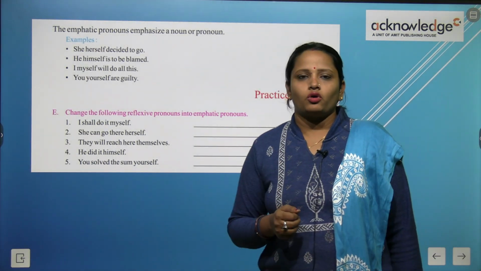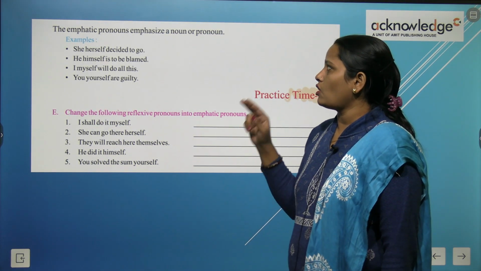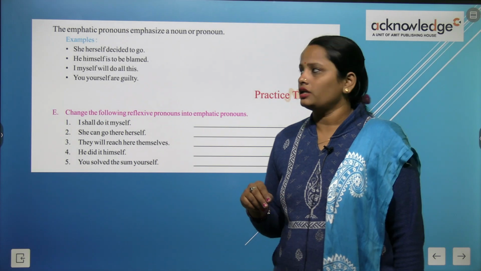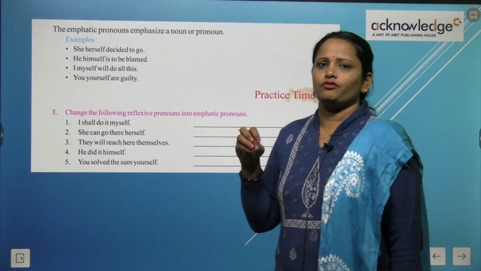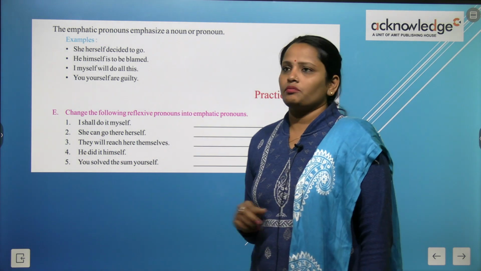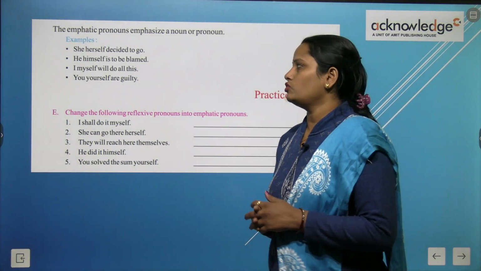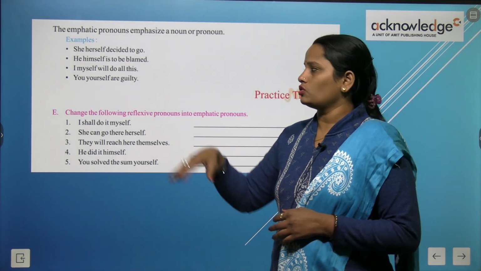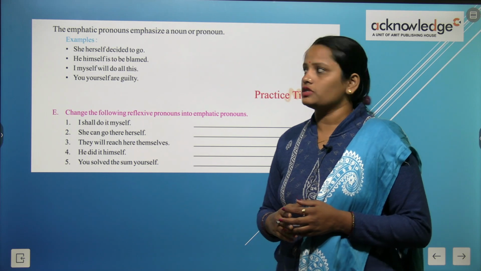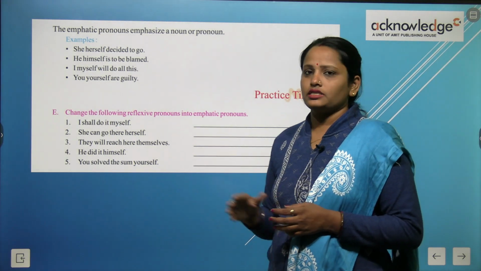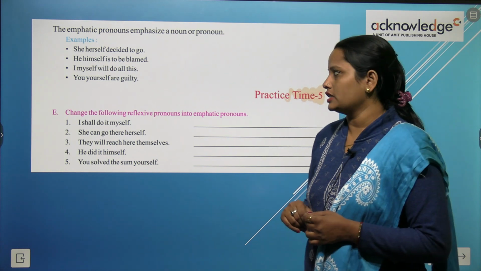Now let's learn about the emphatic pronoun, and it emphasizes a pronoun or a noun. So emphatic pronoun जो है एक noun या फिर pronoun पे ही emphasize करते हैं. For example, she herself decided to go. उसने खुद से decide किया, तो she के बाद एकदम से herself आ गया. He himself is to be blamed. I myself will do all this and you yourself are guilty.